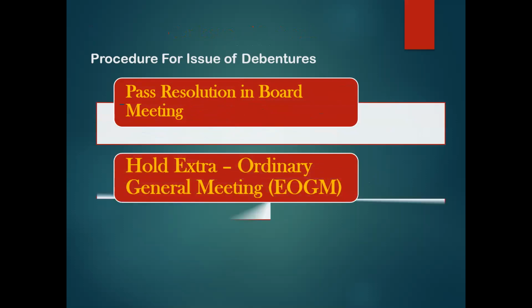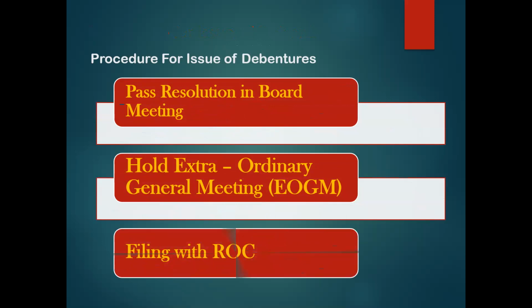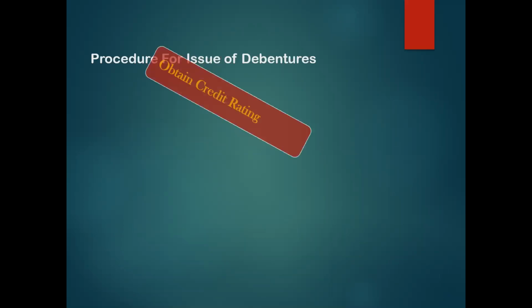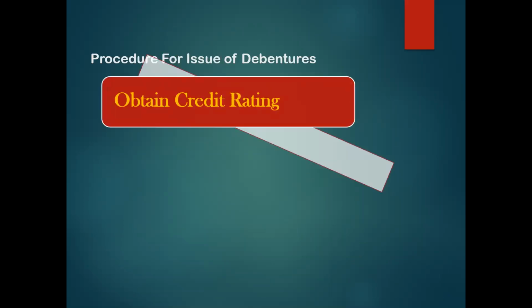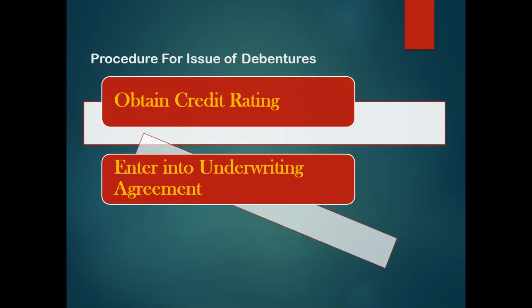So P stands for pass resolution in board meeting. H stands for hold extraordinary general meeting or EOGM. F stands for filing with ROC. So this completes your PHF, Fir Hera Fairy. The next point was O, obtain the credit rating. Then you have E, enter into underwriting agreement.